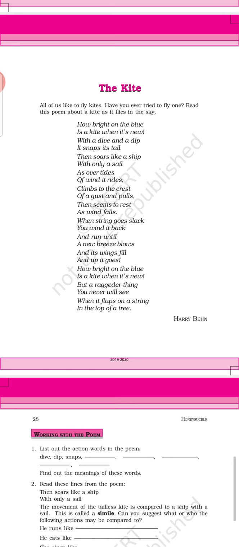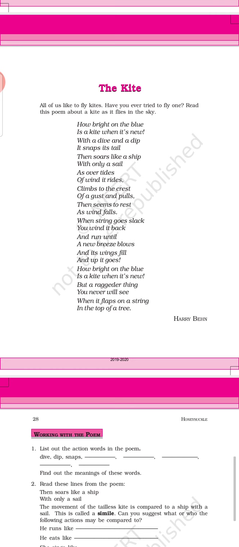With a dive and a dip, it snaps its tail. So initially you must have noticed that when you start flying a kite, it doesn't go straight up in the sky. It dives, it goes up, then at times it dips, means it bends down, it somewhat comes down, then again it moves up in the sky. And here snap means snap its tail.